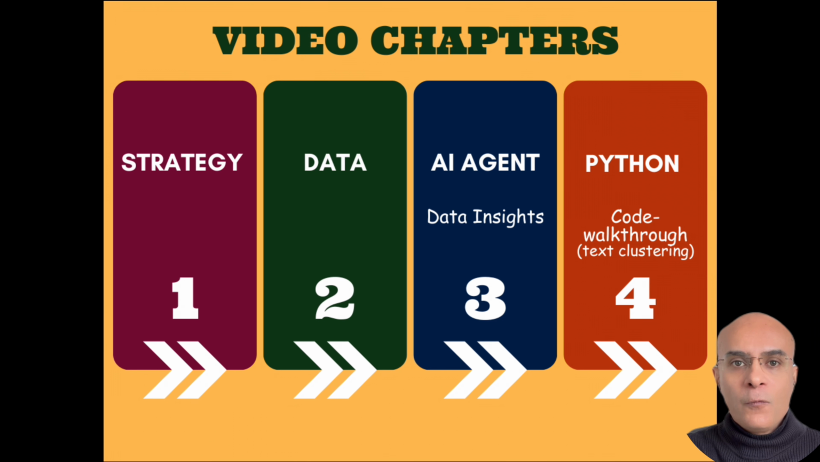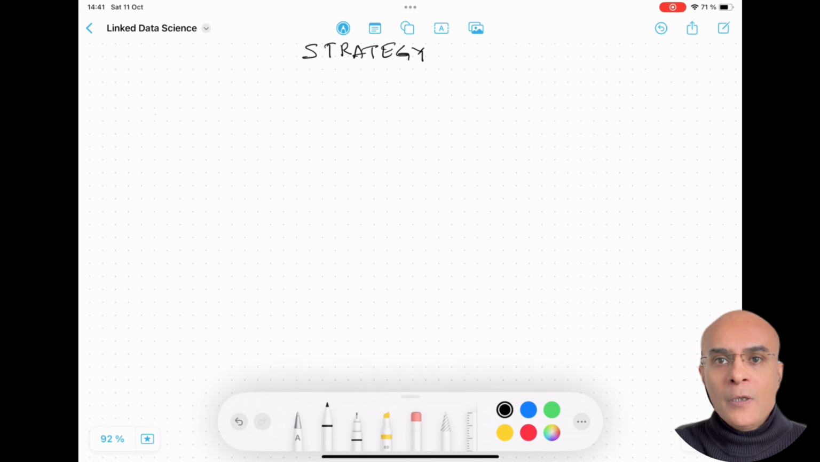So let's get started. This video is organized into 4 chapters. First of all, I'll be starting by explaining the strategy of how we are going to analyze the LinkedIn data. And then I'm going to show you how to get your own LinkedIn data. And once we have the data, we are going to use an AI agent, which is going to convert the data into very powerful insights. And I'll also be explaining a Python code walkthrough of a very important functionality called text clustering, which I've used in this video. So let me first start with the strategy on how we are going to solve this problem.